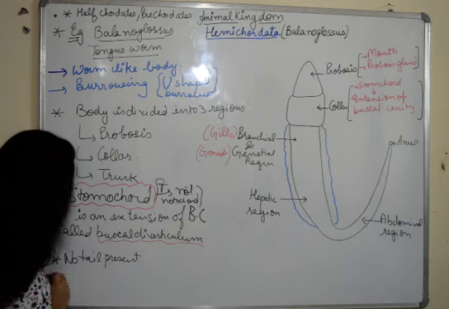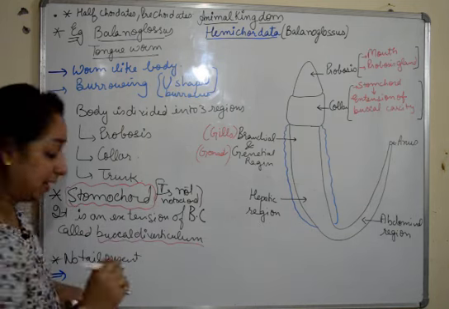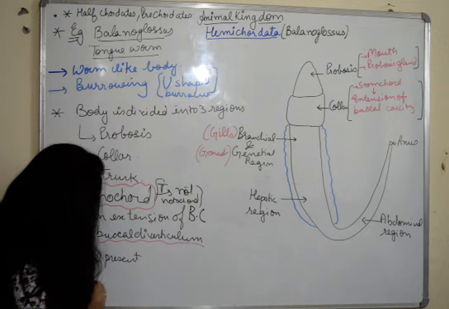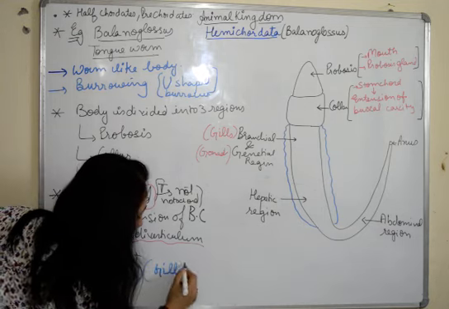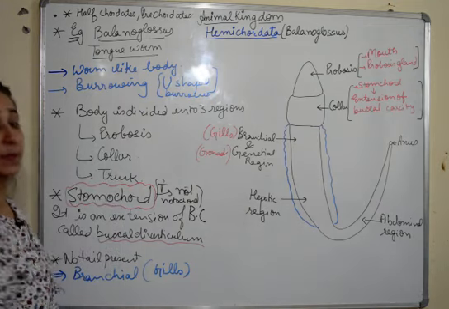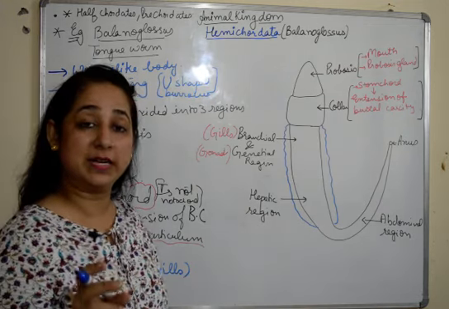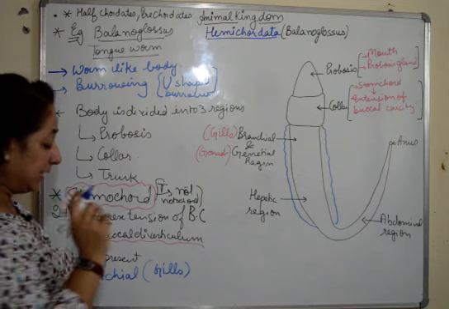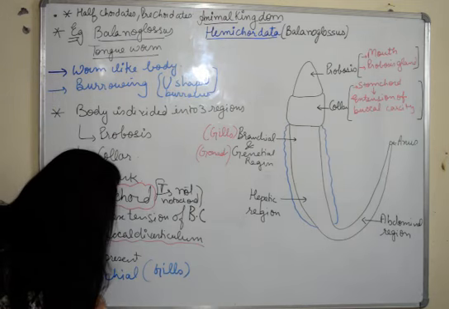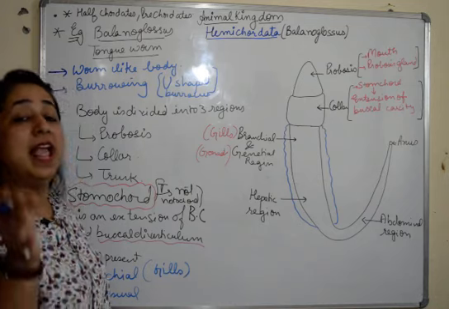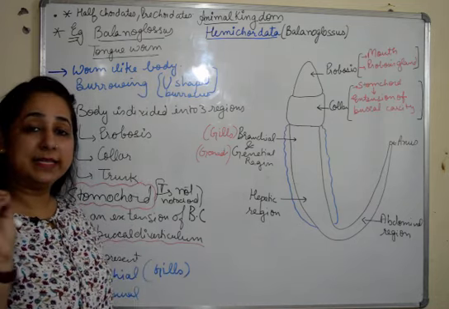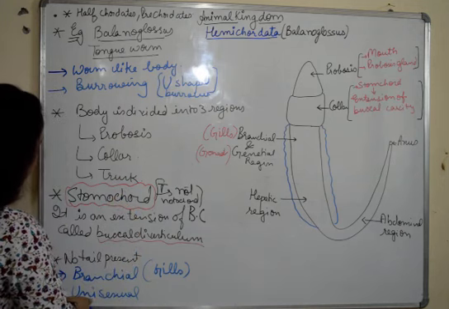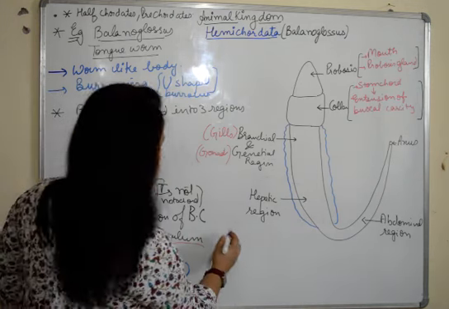Then we have the type of respiration, which is branchial, because of the gills present. It is unisexual, meaning it can be either male or female.